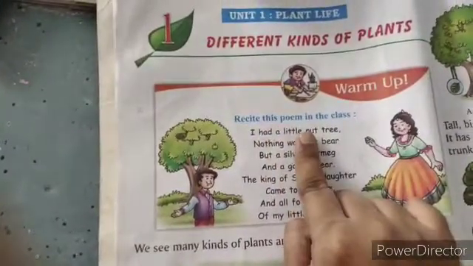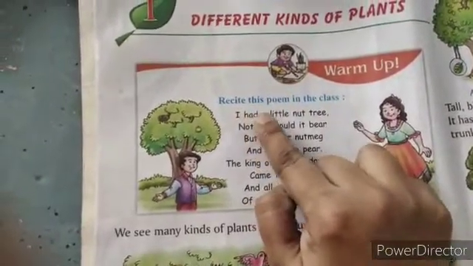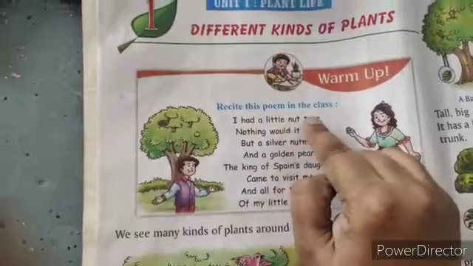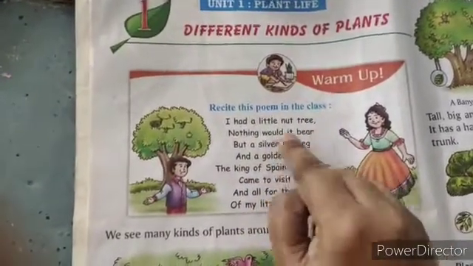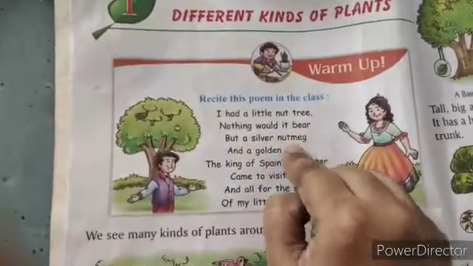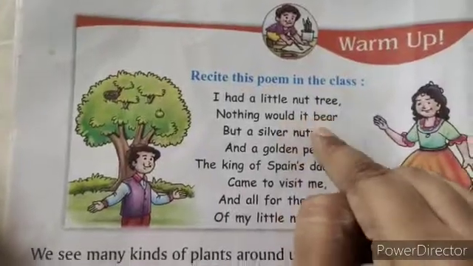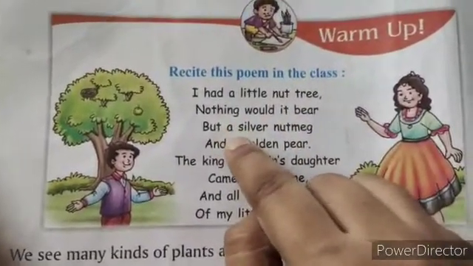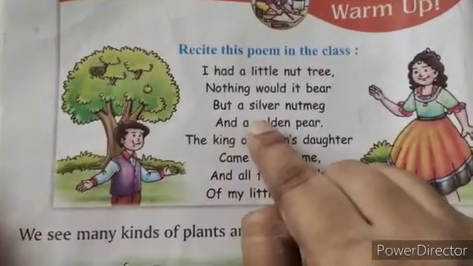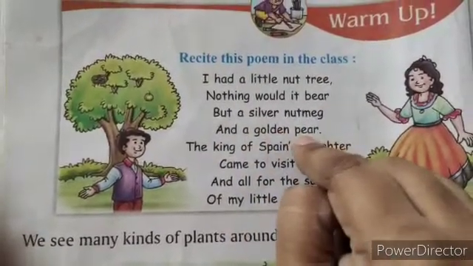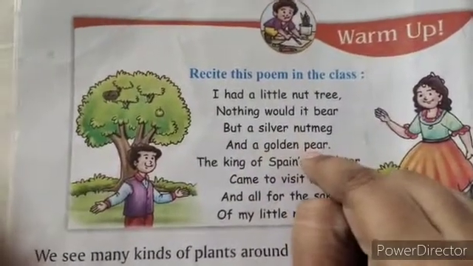I had a little nut tree. Nothing would it bear but a silver nutmeg and a golden pear.